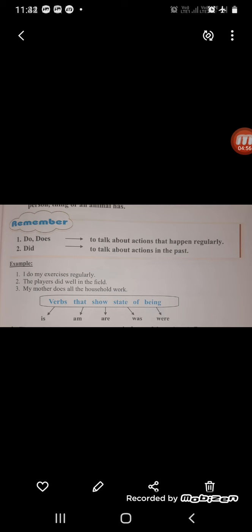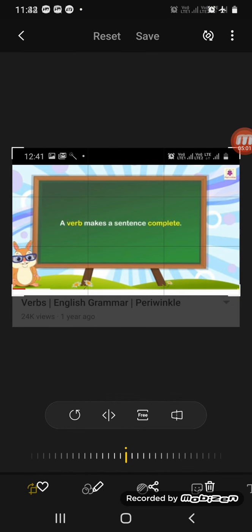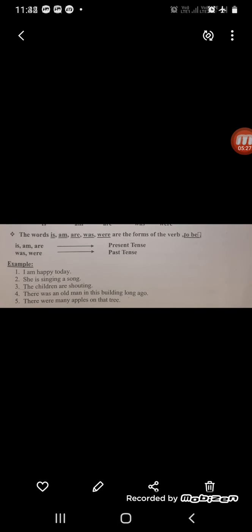Now a verb makes a sentence complete. No sentence will be complete if you don't have a verb in it. Either it should be the main verb, action verb, or it can be your helping verb or your state of being verbs. Whatever helping verbs we are using, linking verbs, if helping verbs are not there, the answer will not be complete. Is that clear to all of you children?